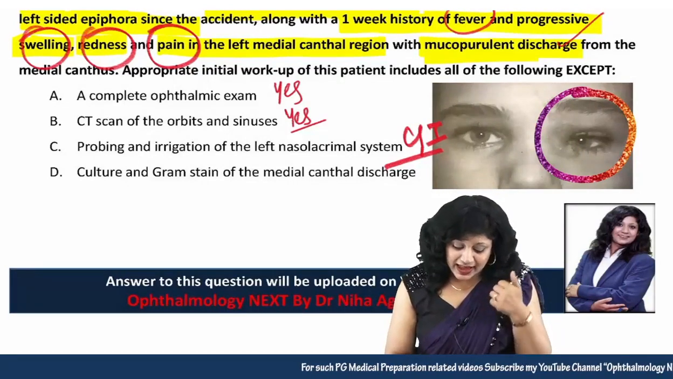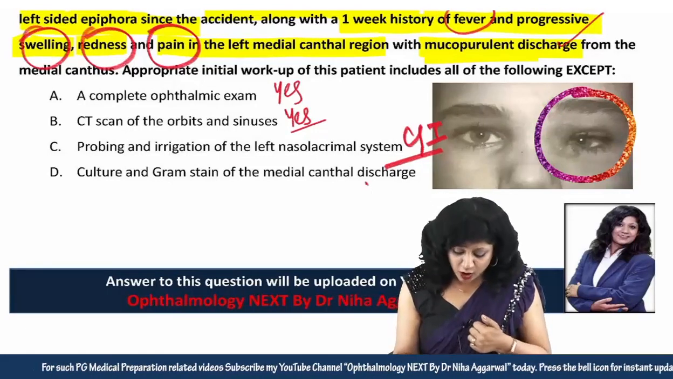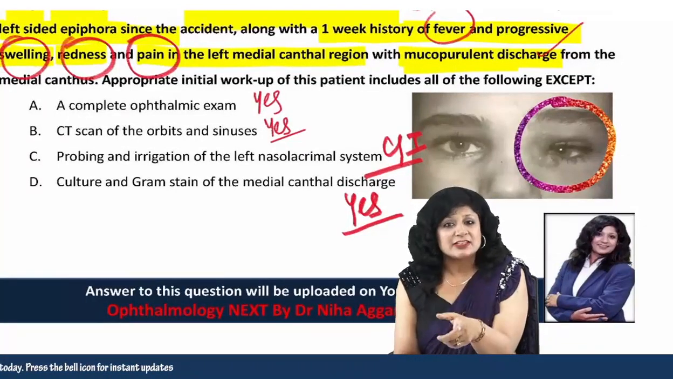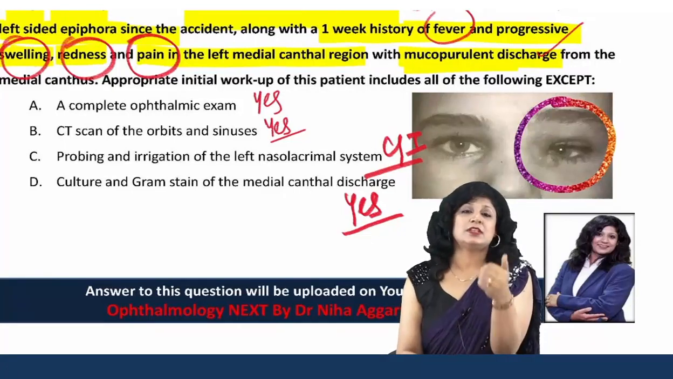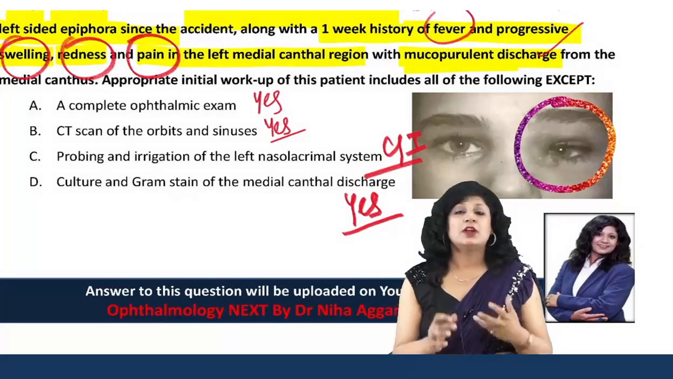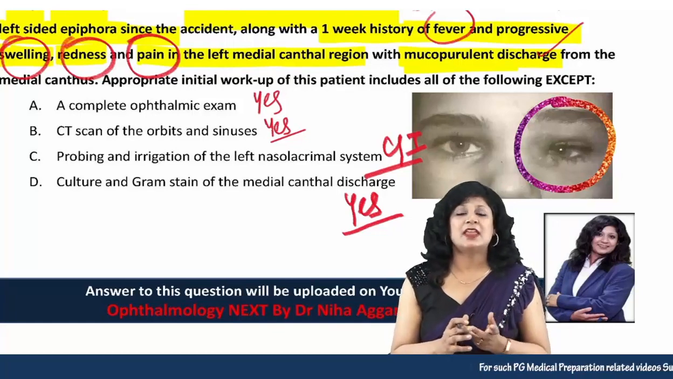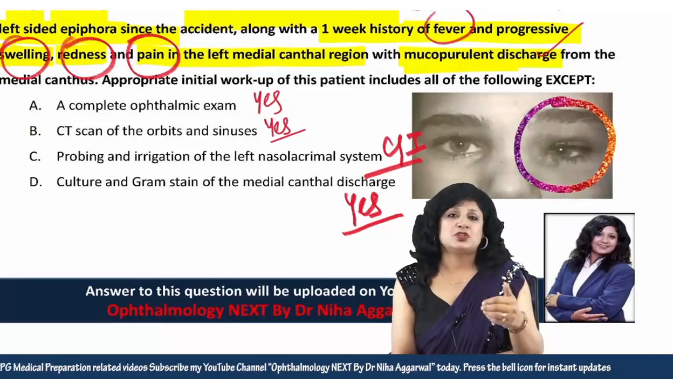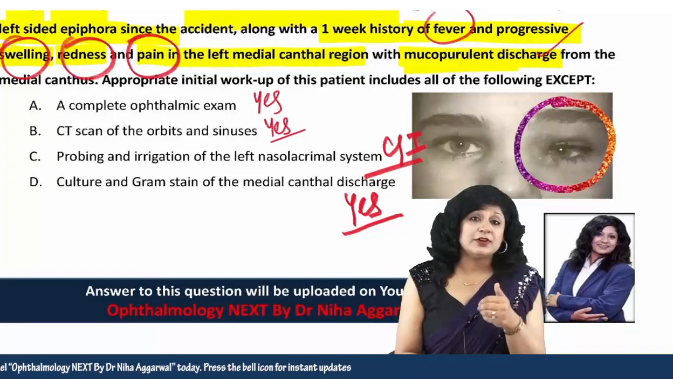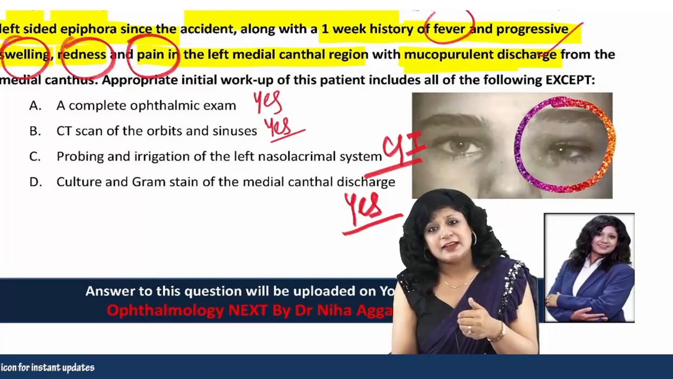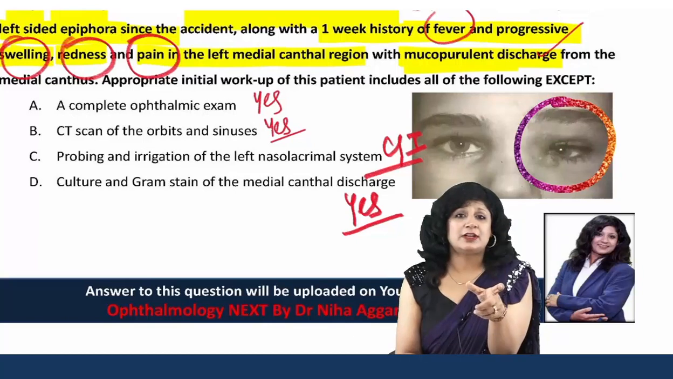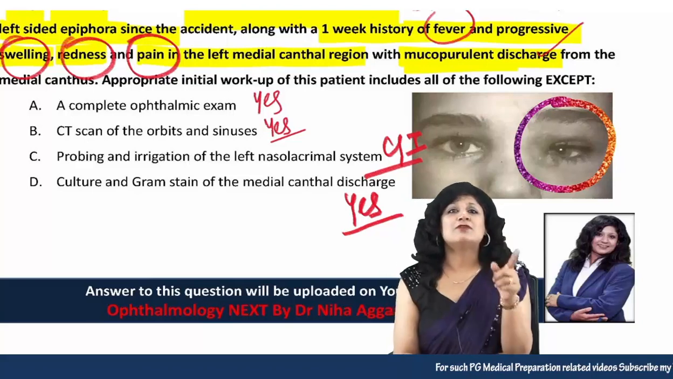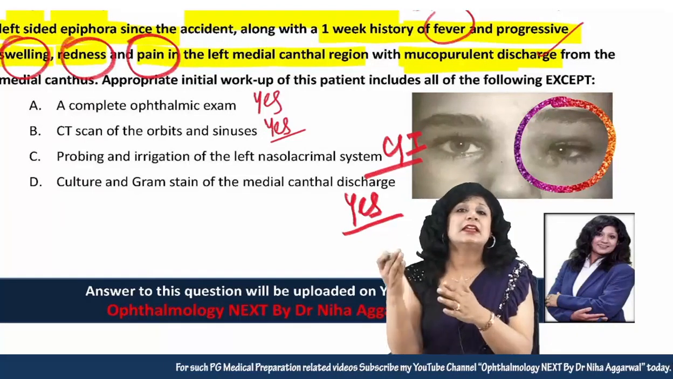Option D, culture and gram staining of the medial canthal discharge. Of course, yes, because I want to start the treatment. If I already have the discharge, it is best to do the culture and sensitivity and the staining, so that I could know what kind of infection the patient is having. See, in many cases, we start with empirical treatment. The reason is that the patient may already be on antibiotics. Then if I want to do the culture and staining, I will first have to stop these for 48 hours, take the culture, and then start the antibiotics again. So there is a possibility that the infection can worsen.